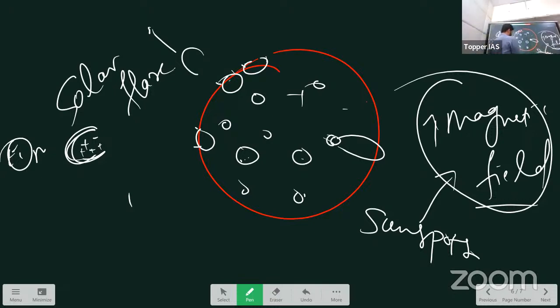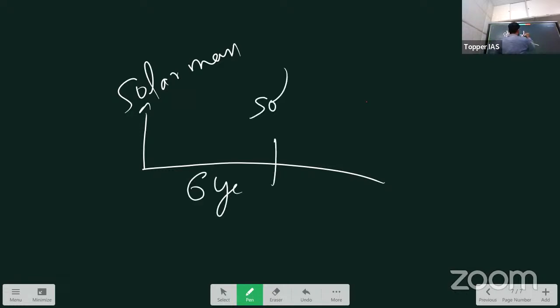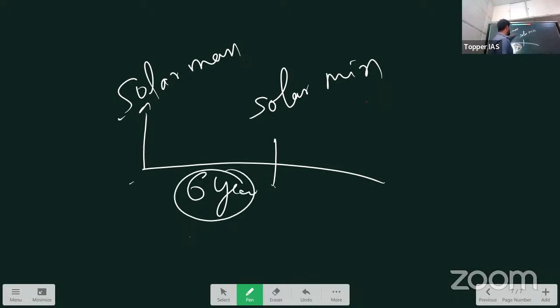Understand this? So what happens? The sun runs in a cycle. The sun's activity increases and decreases according to that cycle. Every 11 years, the sun's cycle reverses. Okay. So that's called the solar cycle. In the solar cycle, it is all about the sun's activity. What do we study in the solar cycle? There is solar maximum. After 6 years, solar minimum. This is not exactly 6, around 5.5 or something, right? You can consider 6 years. So there is a 6 years difference between solar maximum and solar minimum.